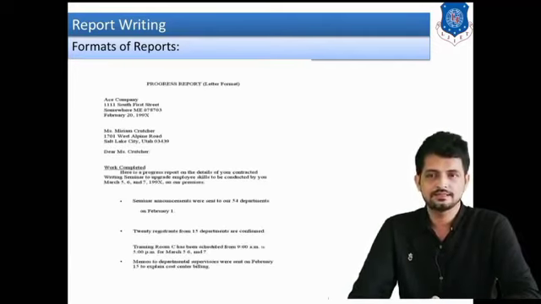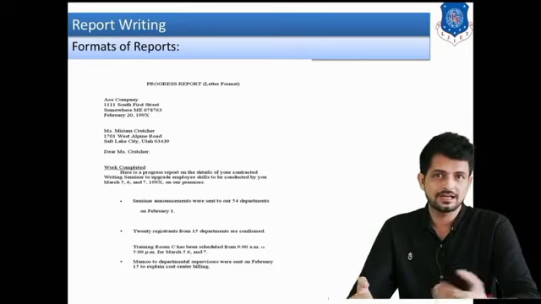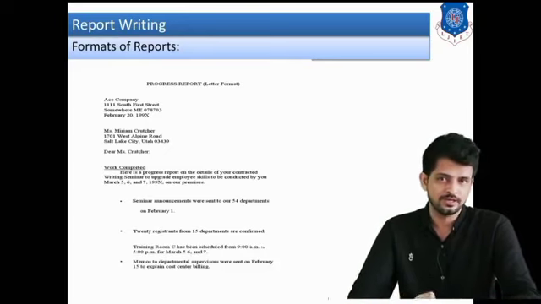In this image you can see a report written in the letter format. First of all, the sender's name and address will be there, then the receiver's address, then we have to write the date and the subject. Each and everything is written on the left hand side corner. After writing the contents, you have to write yours sincerely, and you have to give a salutation before writing the letter. So it is totally written in the letter format.